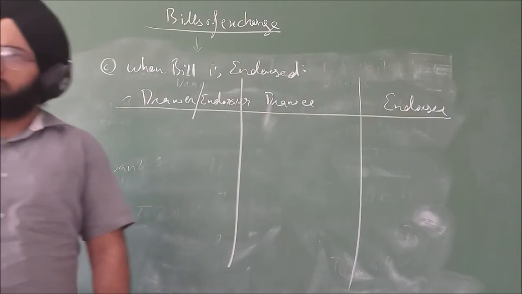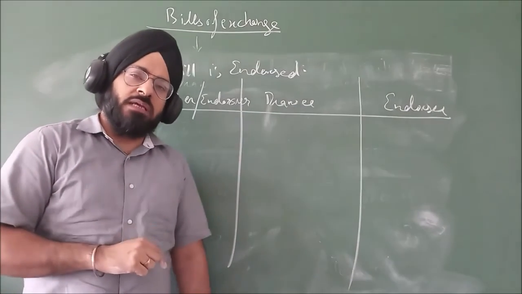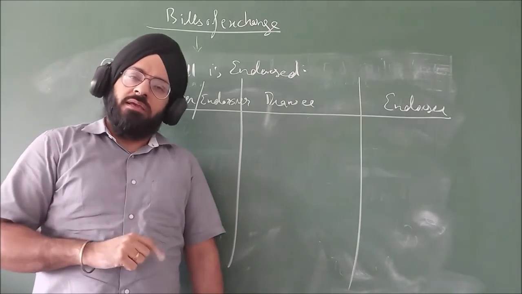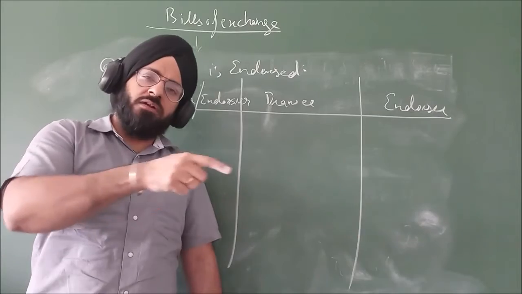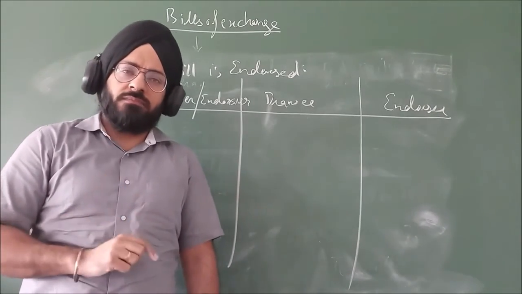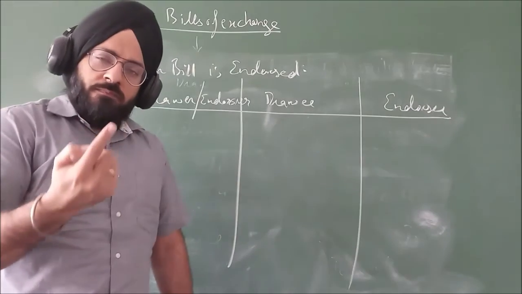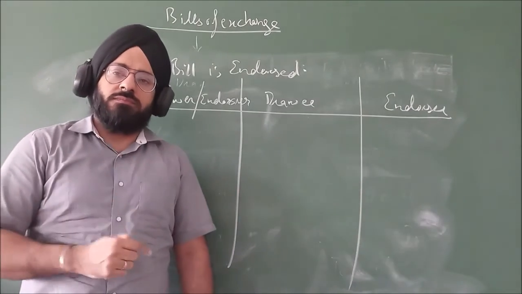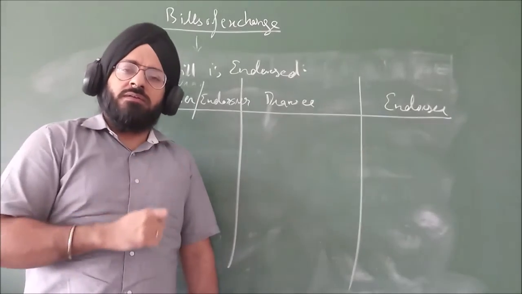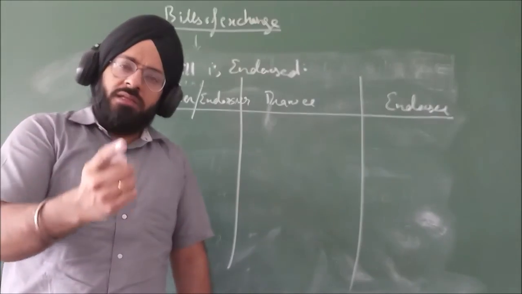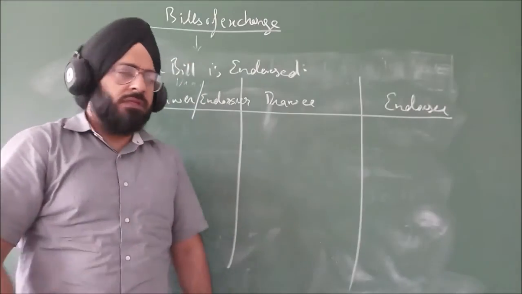Suppose B has to pay money to A, but A has to pay the same amount to C. A can give that bill to C. Now B can pay directly to C. Is it clear? That's called endorsement. Means B ने पैसे देने हैं A को, A ने सेम अमाउंट देना है C को. तो A ने बिल में लिख दिया that yes B, you pay the amount to C directly. That is called endorsement.